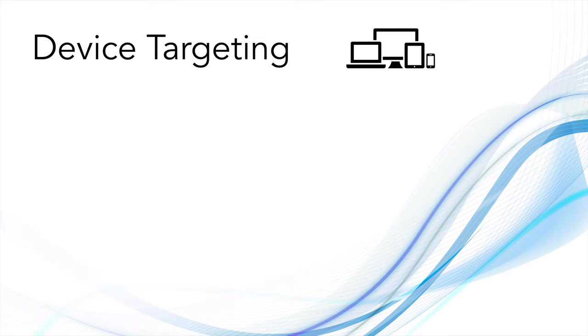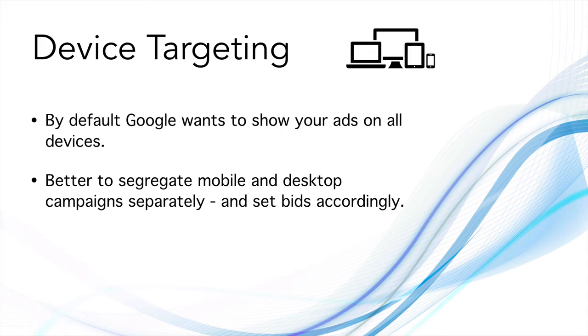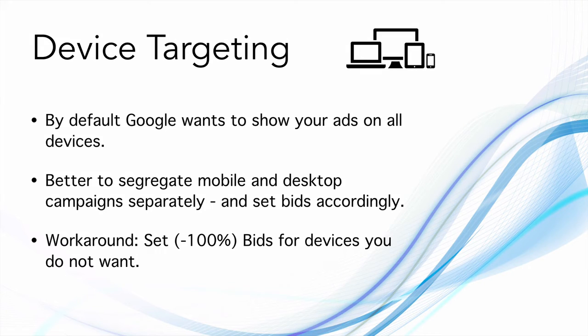The next is device targeting. By default, Google wants to show your ads on all devices. So when you set up a campaign, Google will show your ads on desktop computers, mobiles and tablets as well. But this is not always recommended. If you are targeting users on mobile and on desktop separately, create separate campaigns for that and set bids accordingly. There is not a default option to switch off mobile, but there is a workaround. What you can do is set minus 100% bids for the devices that you do not want. I will show you this inside the AdWords account.